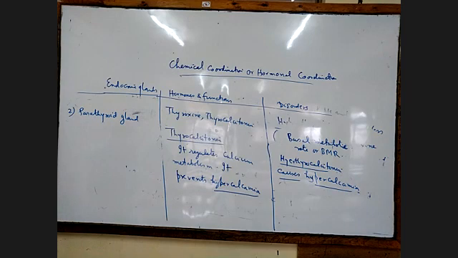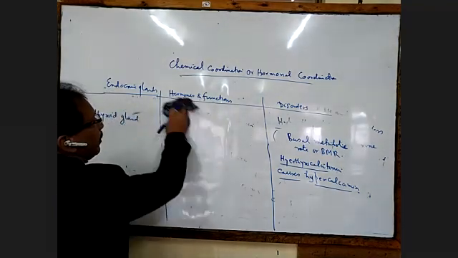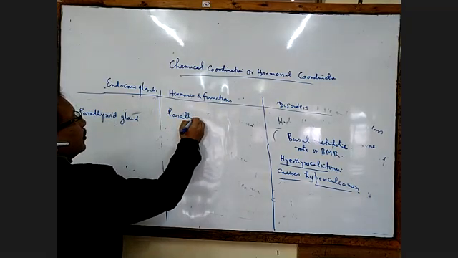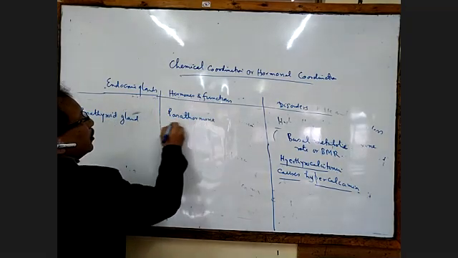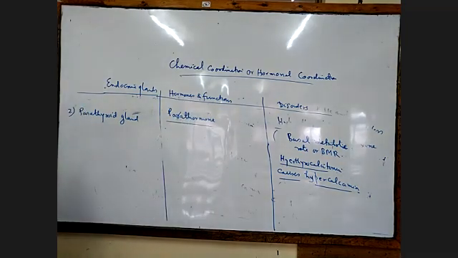They secrete only one hormone, that is called parathormone. Parathormone, very important.